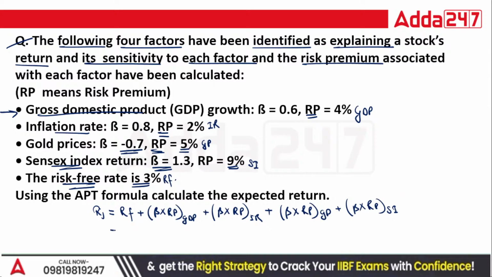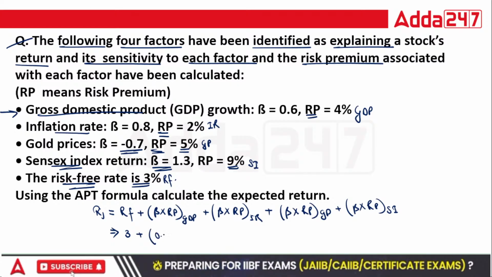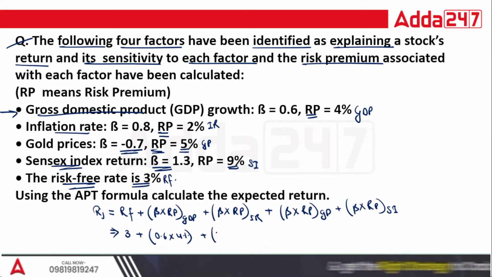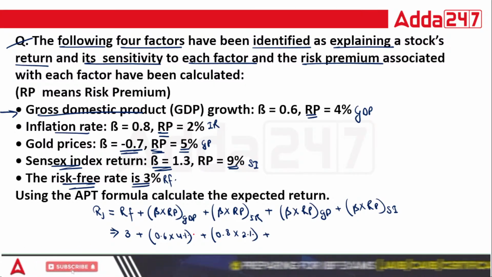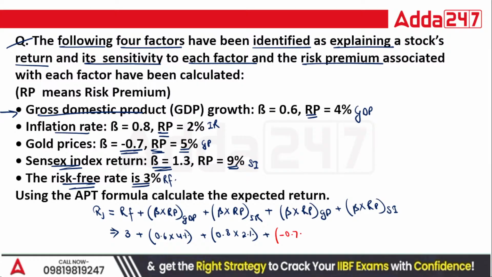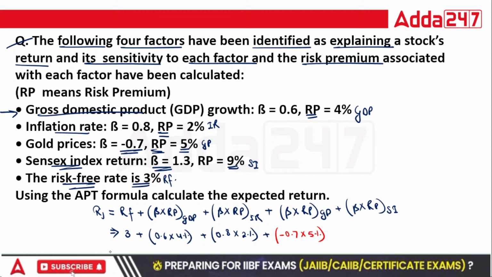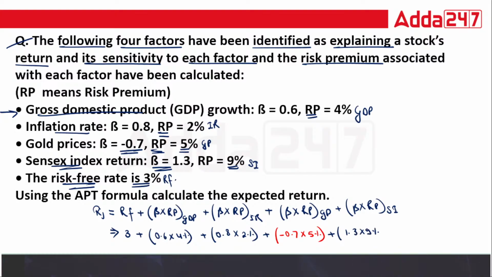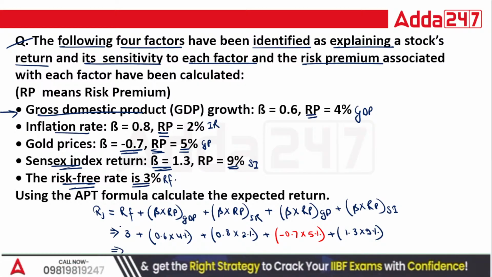Okay? Now, use all the given values, that is 3 plus beta is equal to 0.6 into 4% plus inflation rate 0.8 into 2%. Now here be very careful because you have minus 0.7 into 5%. Yes, then again add plus, that is 1.3 into 9%. Now let's see whether you can calculate this mathematical equation or not. Yes, now it's your turn.